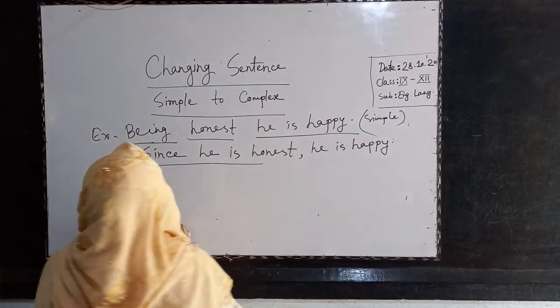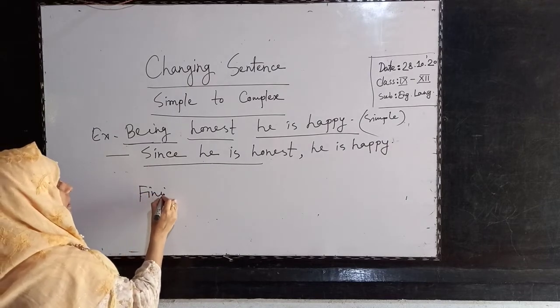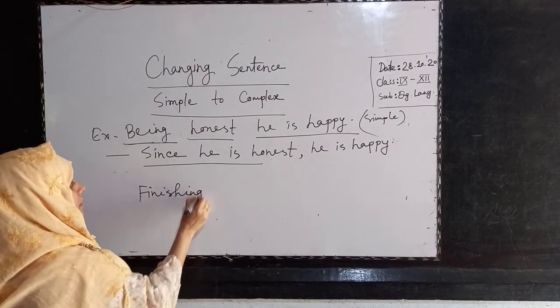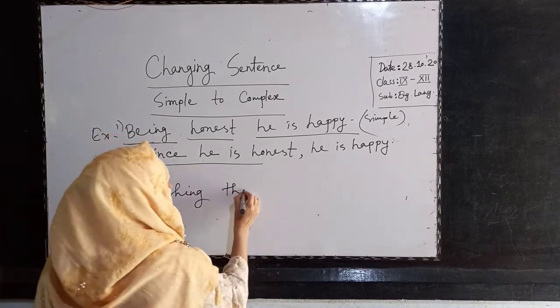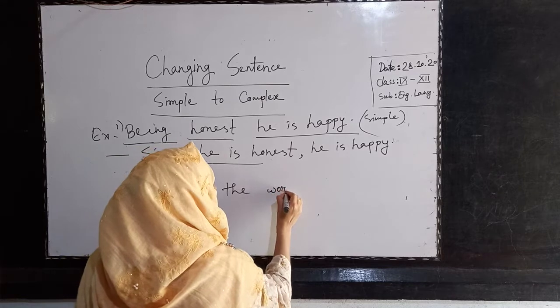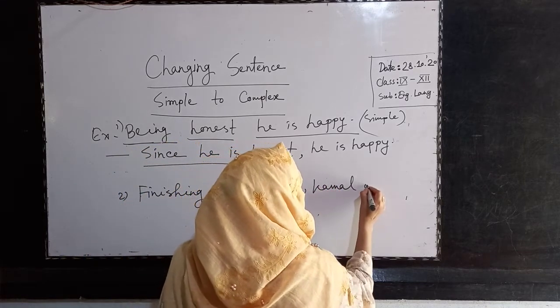Look, this is being and another ing word, a finishing word. Number 2, number 1. Finishing the work, Kamal went away.